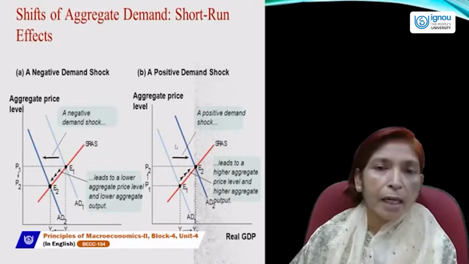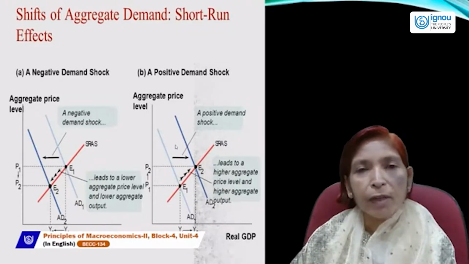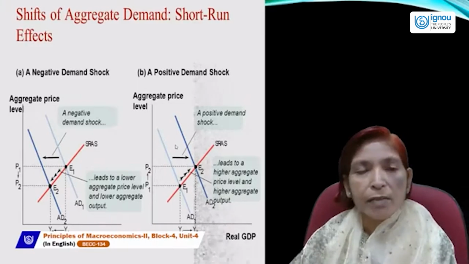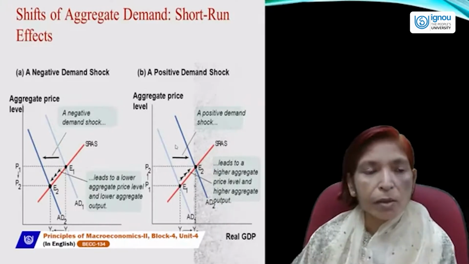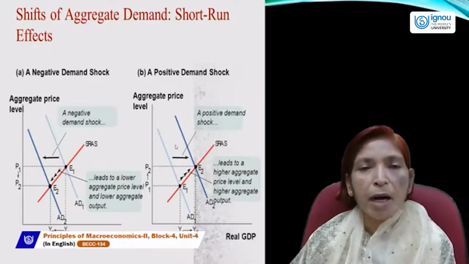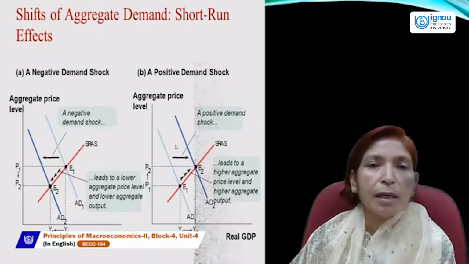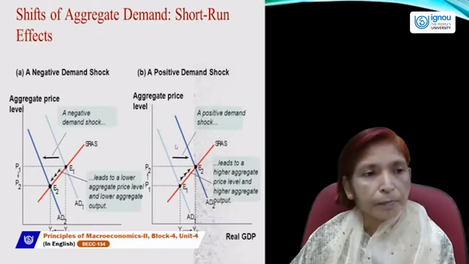If aggregate demand falls, price will fall, income will fall. If demand increases, then price will rise and income will also rise. So this is the effect of aggregate demand shocks on price level and GDP level in the short run.